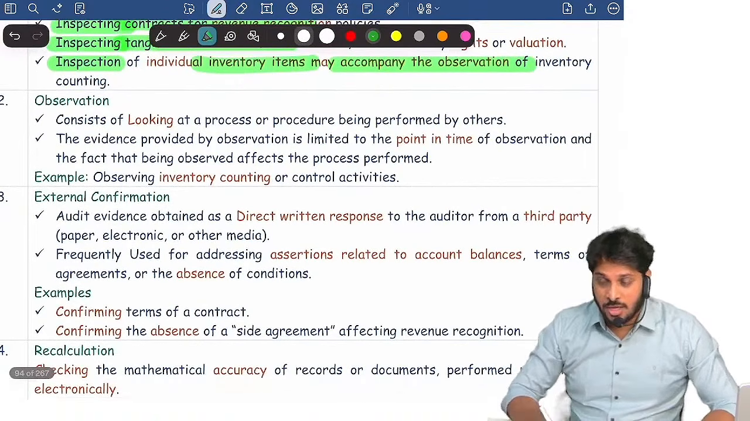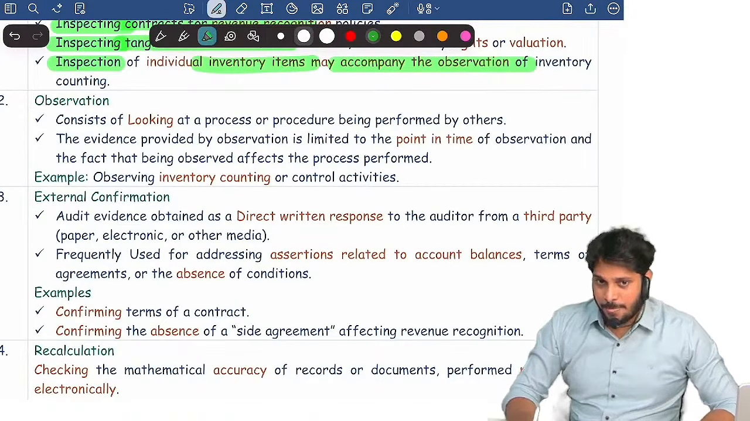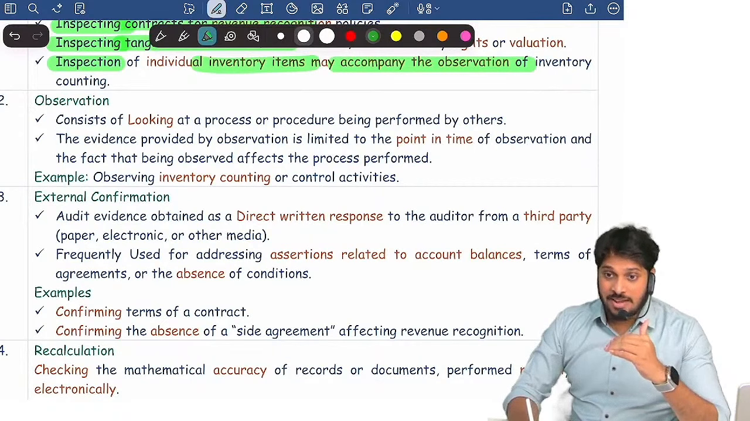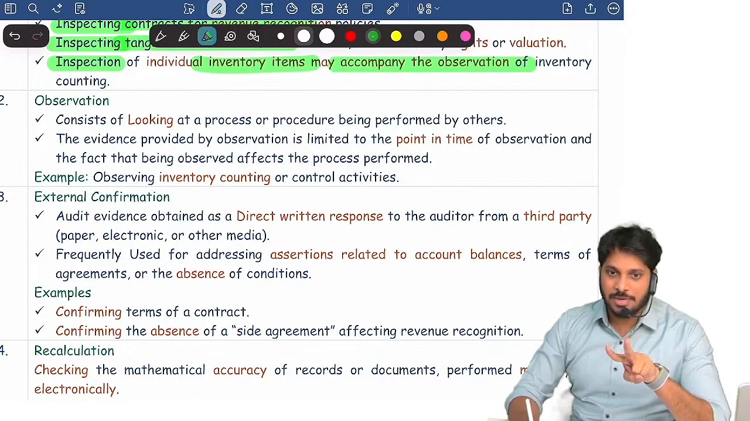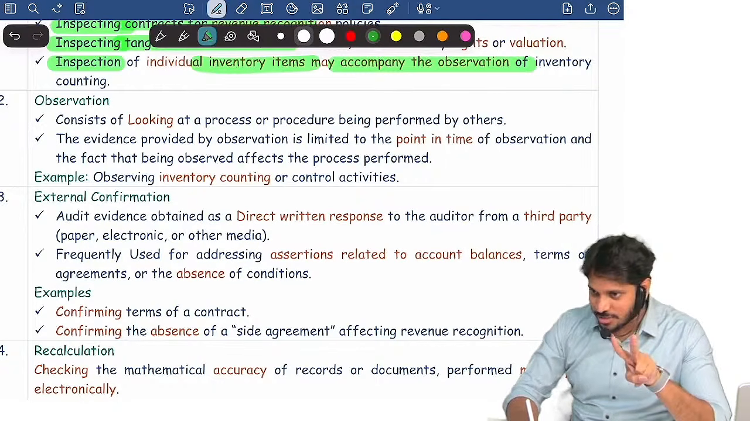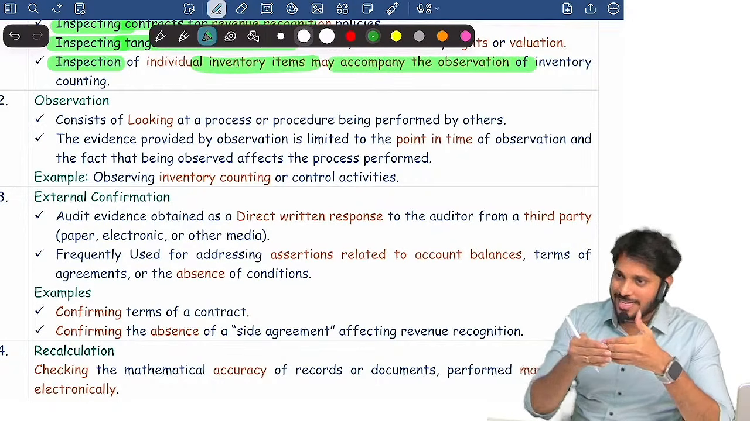Observation means what? In SA 501 I told you, the auditor has to plan attending the physical inventory count performed by management. When you attend there, first understand management's methods and observe whether those methods are properly implemented. Observe means looking at a process. By looking at a process, you can get evidence.